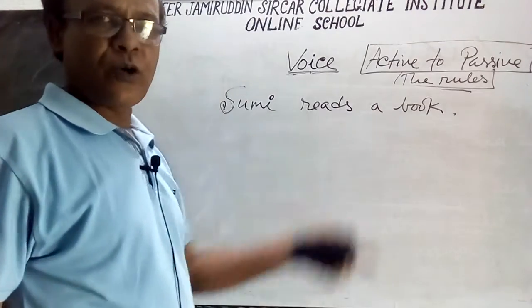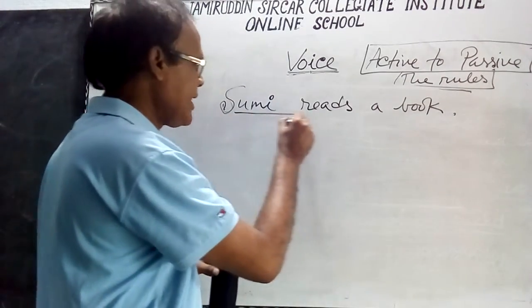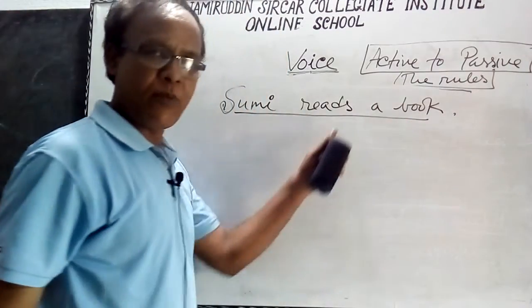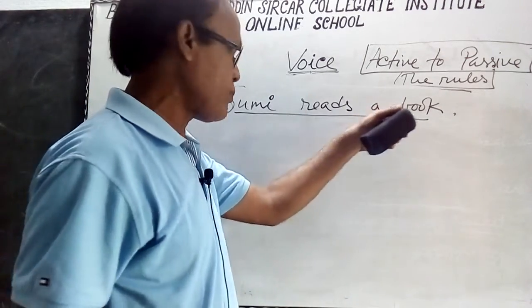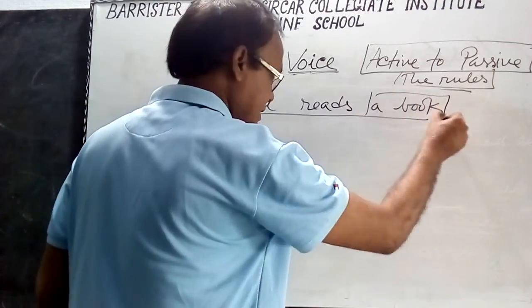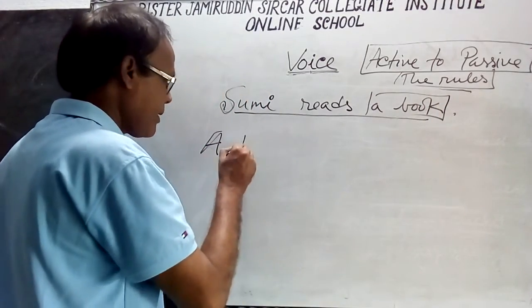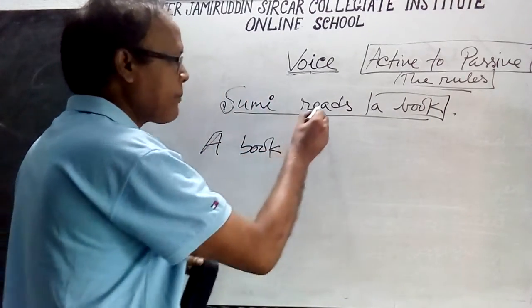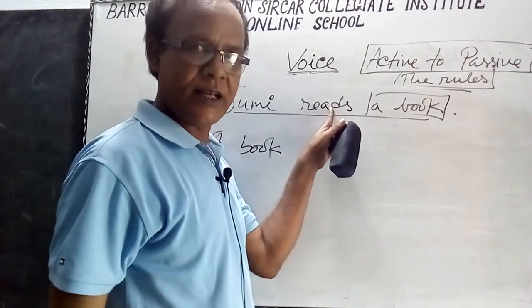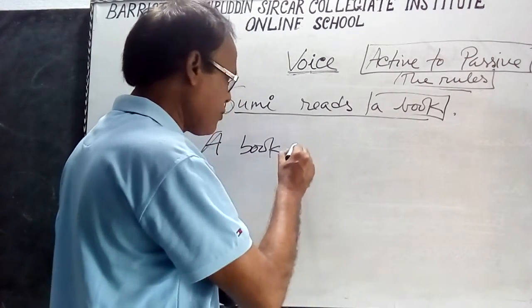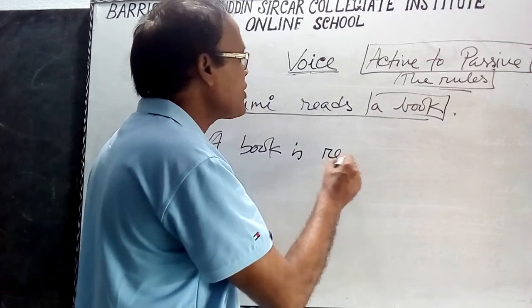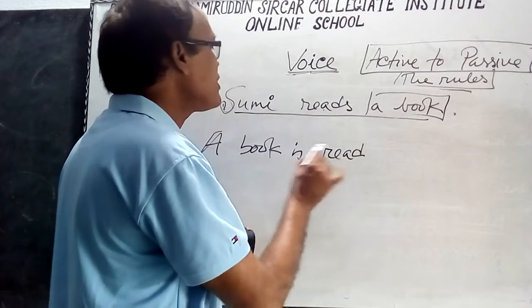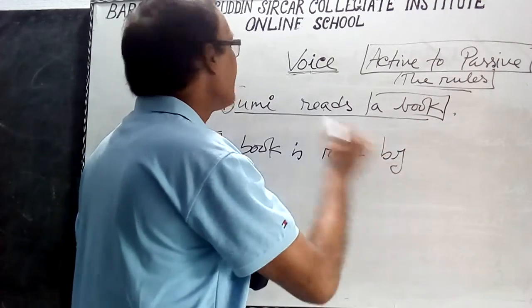Shumi reads a book, and this is the active voice. Now we change it to passive by the rules of active to passive, so the object will be the subject. The verb is in the present indefinite tense, so the auxiliary verb will be am, is, are, and the verb will be in the past participle form, "read". So, a book is read by Shumi.